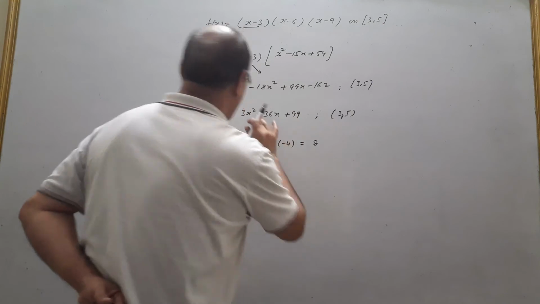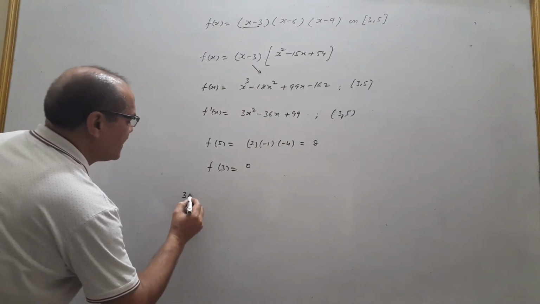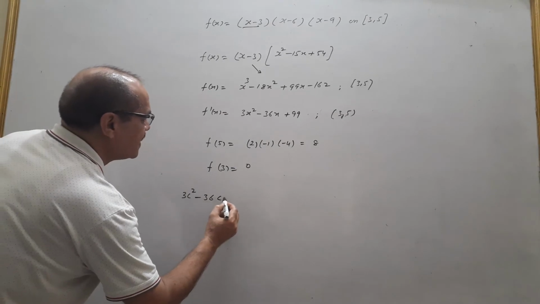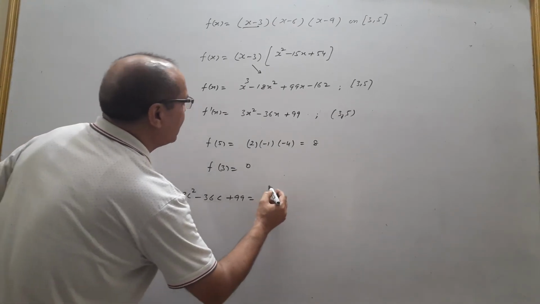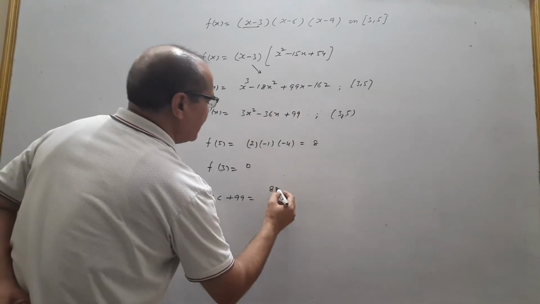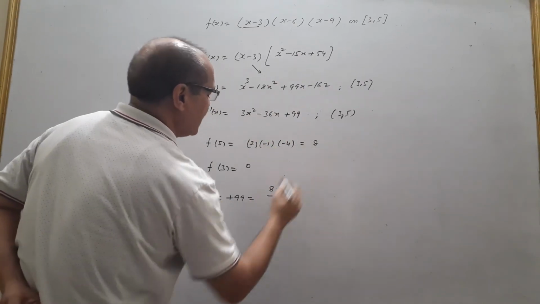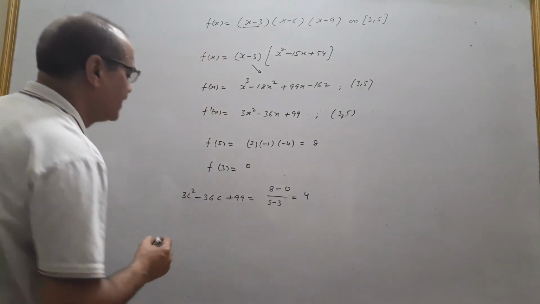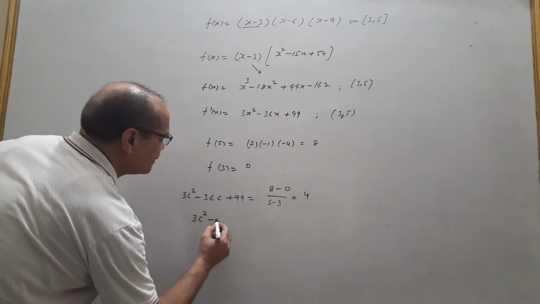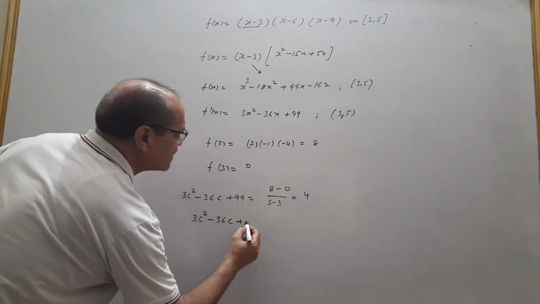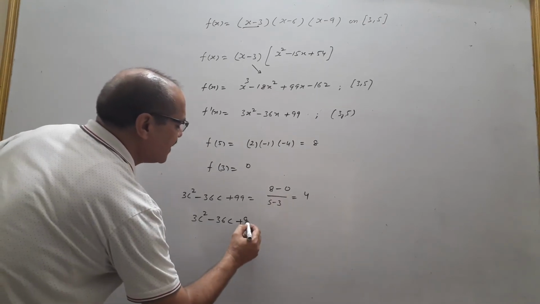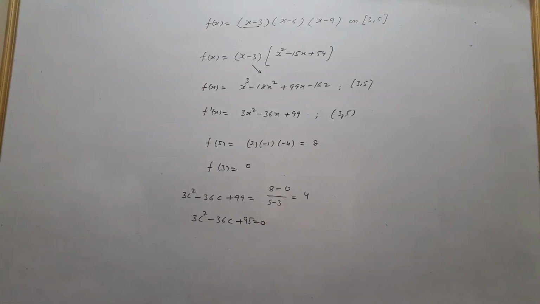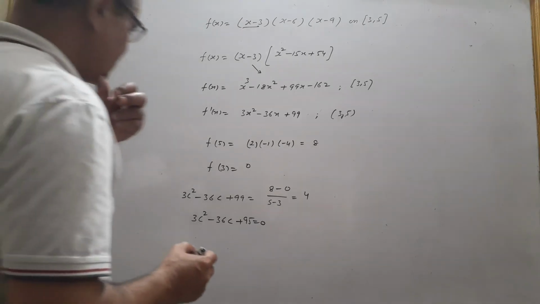Now apply the relation, that is f dash c, 3c square minus 36c plus 99, is equal to f(b) minus f(a) upon b minus a, and I am writing here 5 minus 3, so this will give you 4. So this equation becomes 3c square minus 36c plus 99 minus... 95 is equal to 0, that is 3c square minus 36c plus 95 is equal to 0. So this is the quadratic equation. Now solve it.